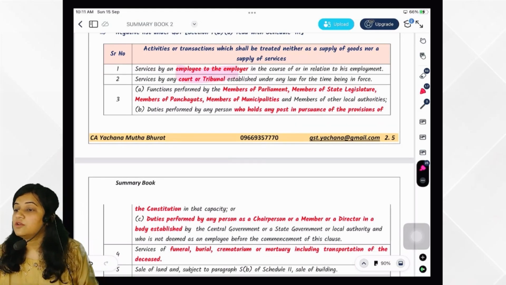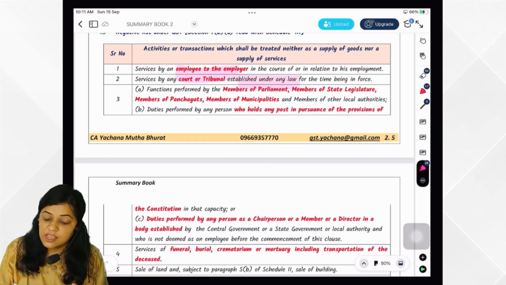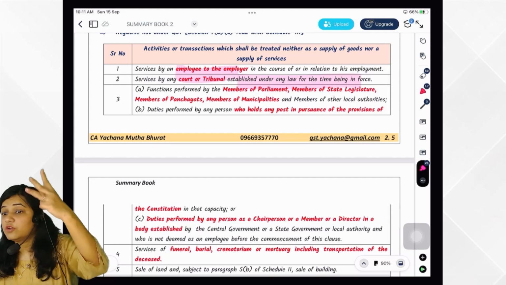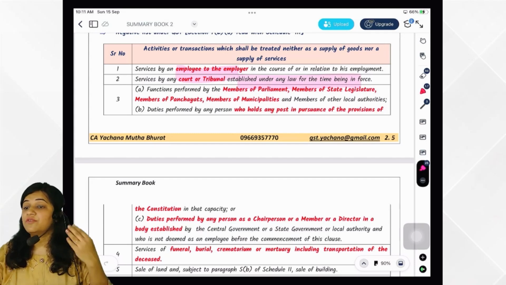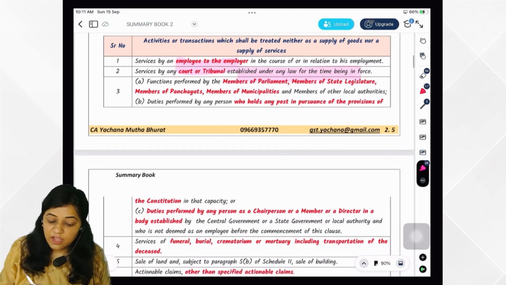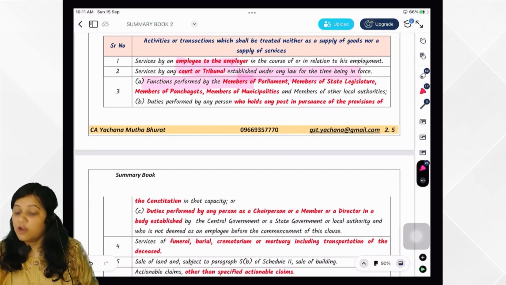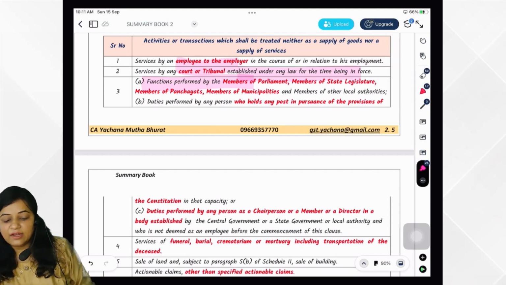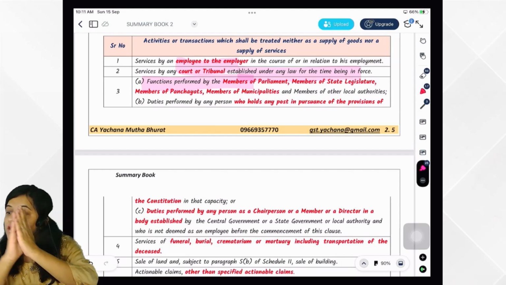If the court or tribunal is providing services established under any law for the time being in force, it could be district court, it could be high court, it could be Supreme Court. If the court is giving services to you, what did they say? It is not supply. Then comes functions which are performed by member of panchayat, state legislature, then municipalities, other local authority. This is not supply.